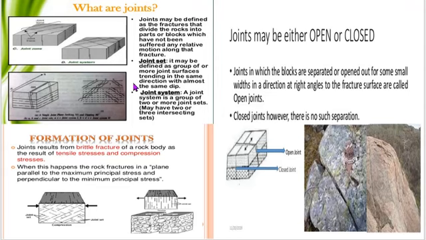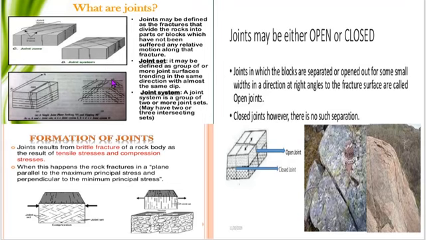Then what is a joint set? A series of parallel joints is called a joint set. See, here is the parallel joint set, and this is known as a joint set. If joint sets are perpendicular to each other or intersecting each other, this is known as a joint system. If two sets of joints are nearly at right angles to one another, produced by the same stress system, this is known as a conjugate system.